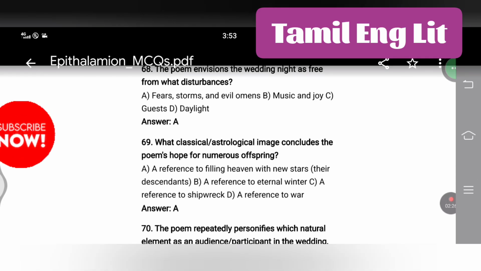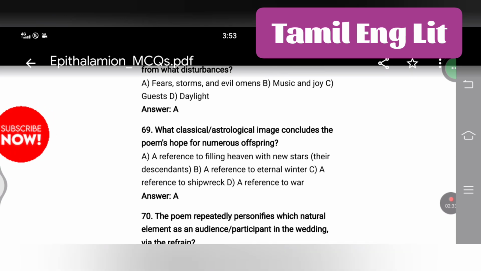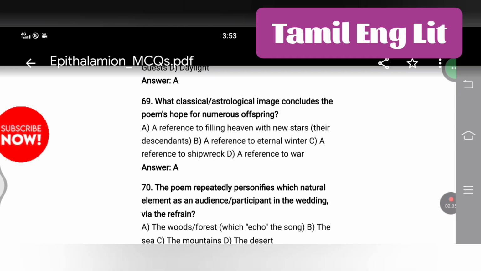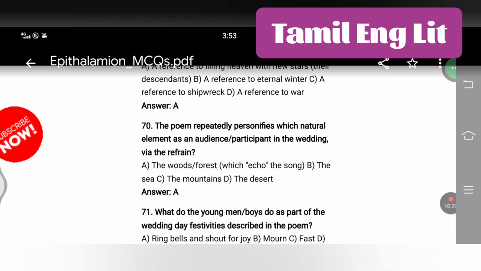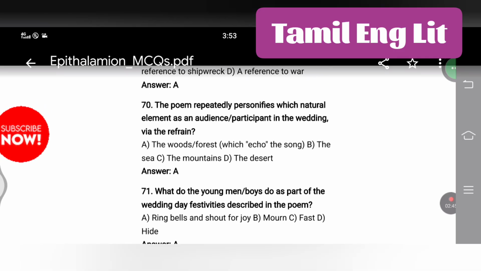What classical or astrological image concludes the poem's hope for numerous offspring, a reference to filling heaven with new stars, their descendants? The poem repeatedly personifies which natural element as an audience or participant in the wedding via the refrain?